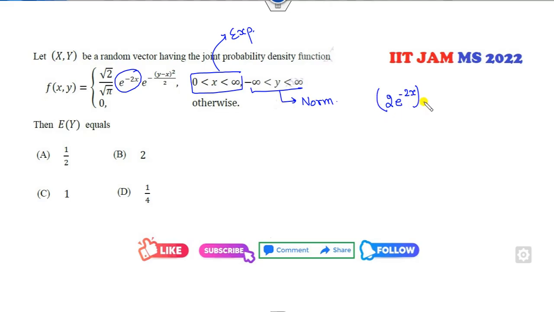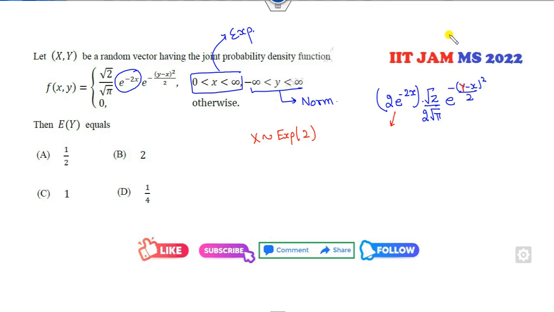Since this is a constant, there is no worry. So I can say 2 root pi root of 2 e raised to power minus y minus x whole square over 2. So what does it mean? It means x follows exponential distribution with the parameter 2, and this is y.